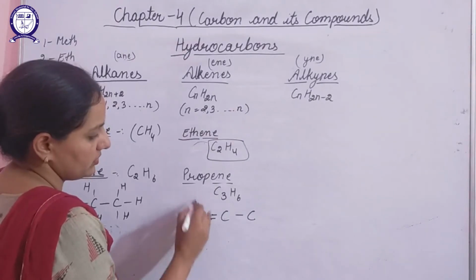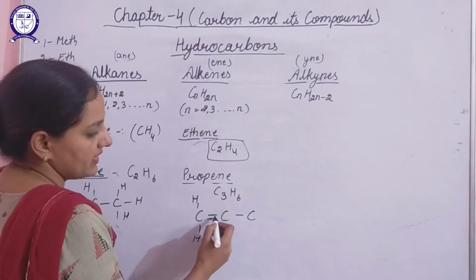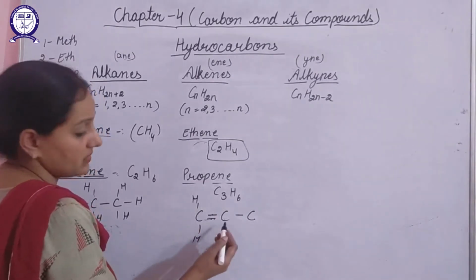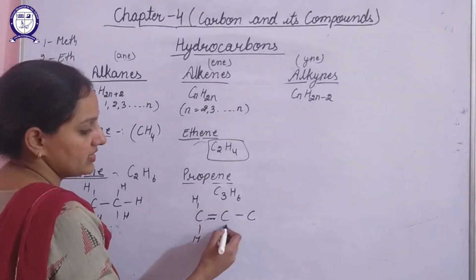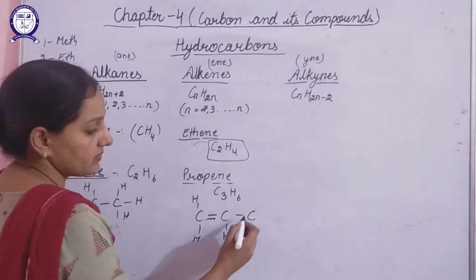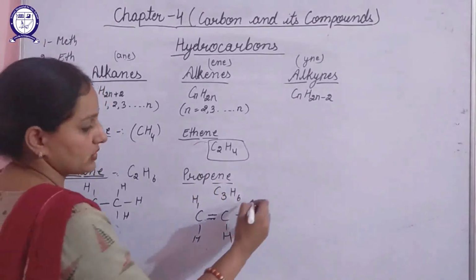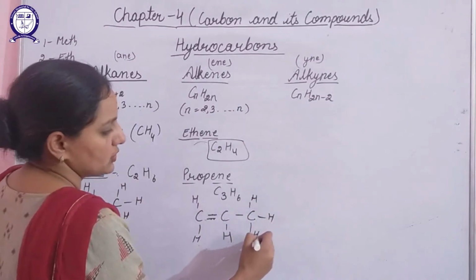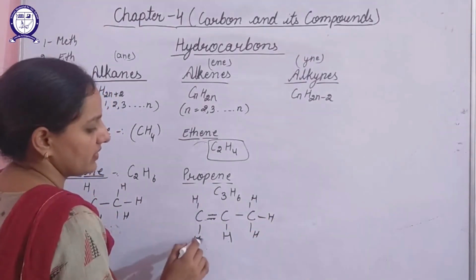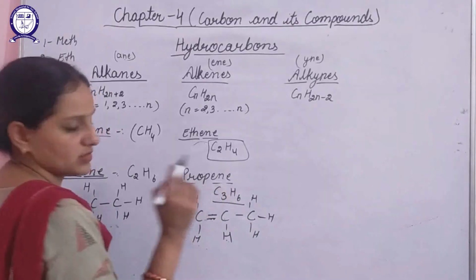So this is how you place hydrogen atoms. Its 3 valencies are already satisfied, 1, 2 and 3, so it will have only one hydrogen atom. Its 1 valency only is satisfied, so it will have 3 hydrogen atoms. How many hydrogen atoms do we have? 1, 2, 3, 4, 5 and 6.